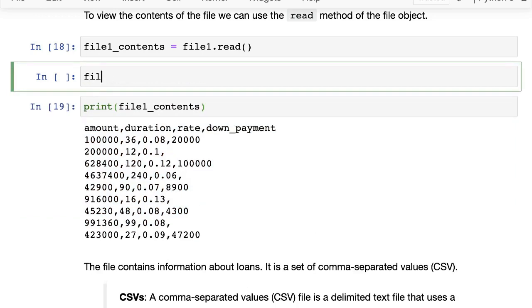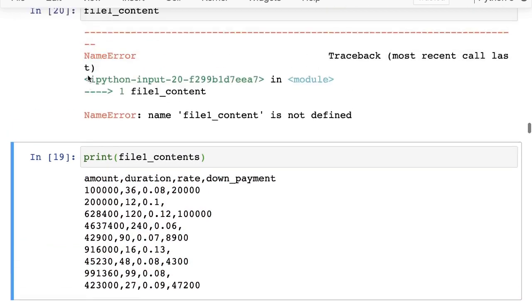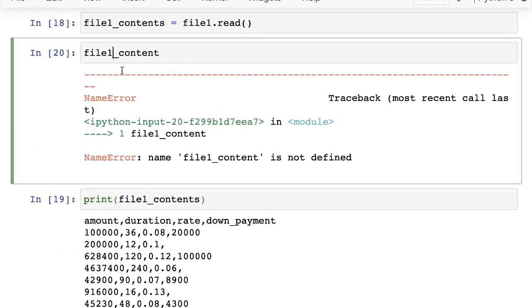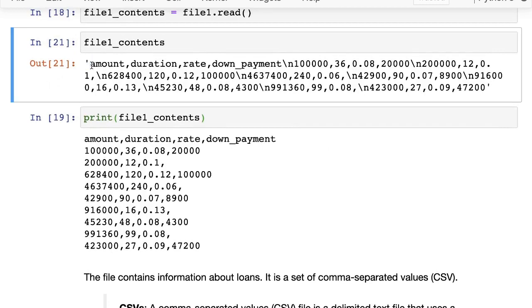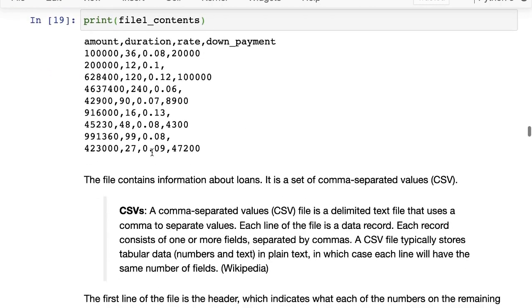And just for you to see that it is a string, I'm just going to output file_contents here. And you can see that this is a string, that this contains a bunch of data, and then this contains some newline characters. So when we pass it into the print function, it just prints it nicely. It prints the newline characters as new lines and so on. Okay. So this is what the file contains.